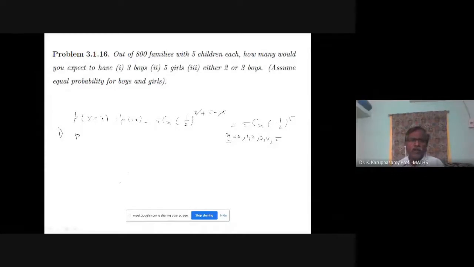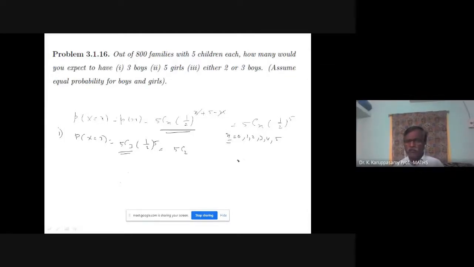Probability of X equals 3. In this formula, you substitute x value 3: 5C3 (1/2) power 5. 5C3 is equal to 5C2. There is the formula nCr equals nC(n minus r).